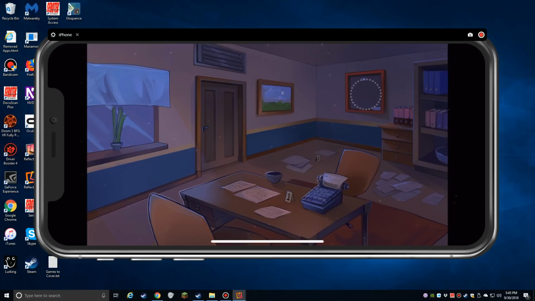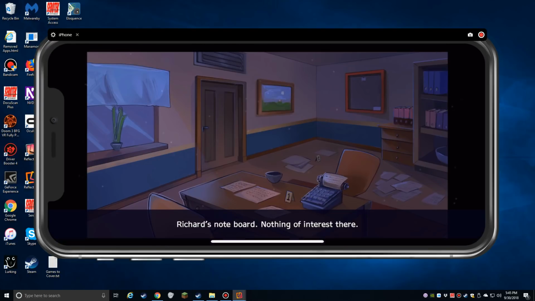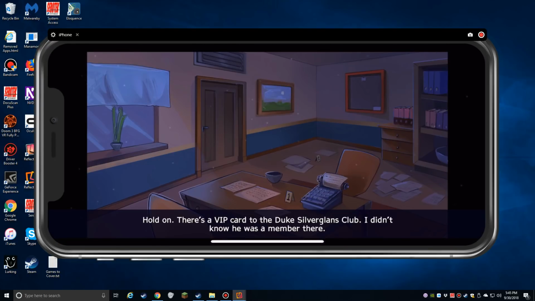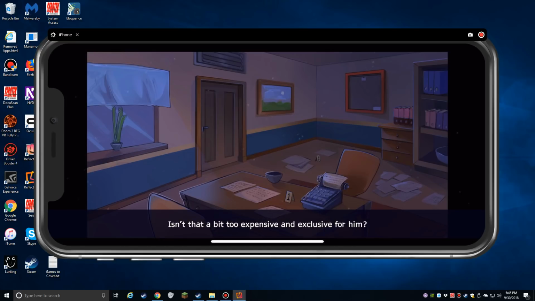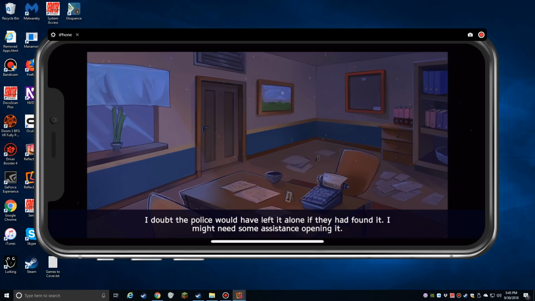Okay, we got the door. Okay, what is Richard's noteboard? Nothing of interest there. Hold on. There's a VIP card to the Duke Silverglans Club. I didn't know he was a member there. Isn't that a bit too expensive and exclusive for him? I just noticed that the painting is a bit crooked. There's a safe hidden behind it. I doubt the police would have left it alone if they had found it. I might need some assistance opening it.